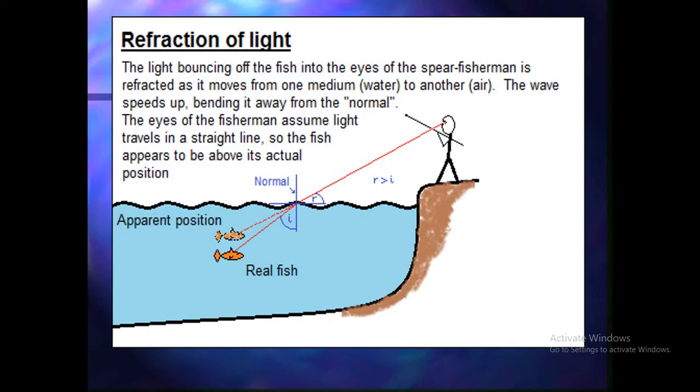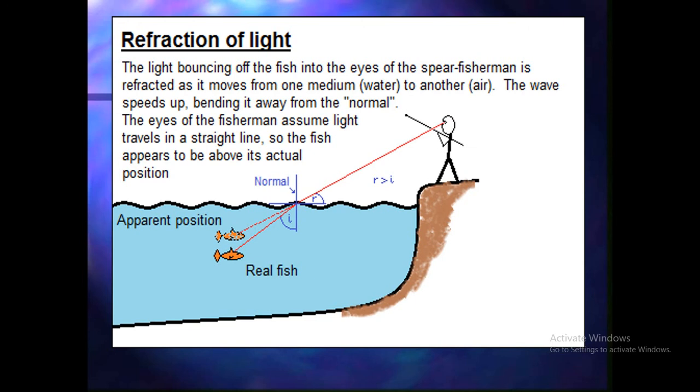Due to refraction, we see the apparent position of the fish, but the real position of the fish is different. The light bouncing off the fish into the eyes of the fisherman is refracted. As a result, going from water medium to air medium, the wave speeds up, bending away from the normal.